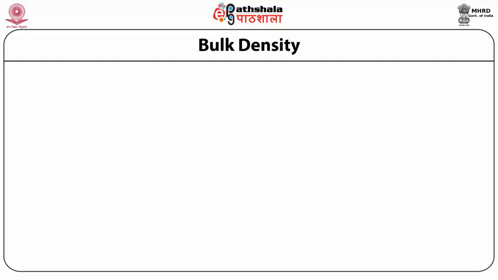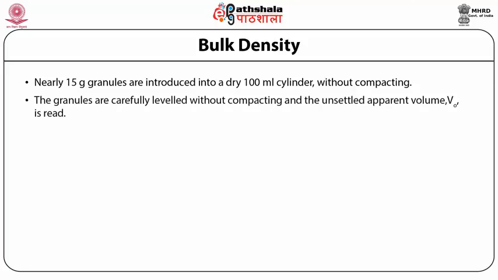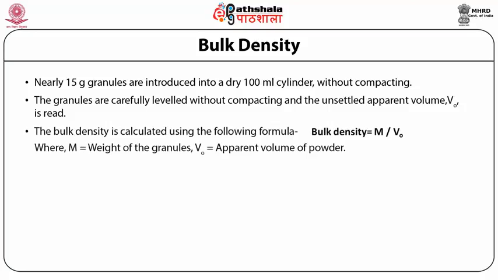Bulk density. For bulk density of a powder or granule, nearly 15 gram of the granules or powder is introduced into a dry 100 ml cylinder without compacting. The granules are then carefully leveled without compacting, and the unsettled apparent volume, that is V naught, is read. The bulk density is then calculated using the formula: bulk density is equal to the mass of the granules divided by the apparent volume of powder, that is V naught.